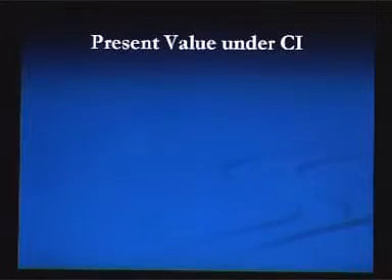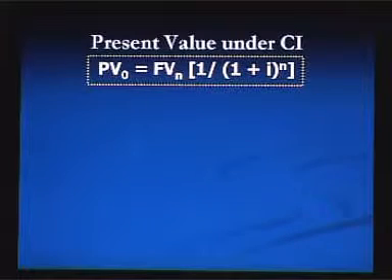That means you can either borrow or lend money at 8%. To take your decision in this particular case, you have to calculate the present value of taka 2000 to be received after 10 years, and you have to compare this present value and taka 1000 to be received now to get your conclusion. To calculate present value under compound interest, we can use this formula now.